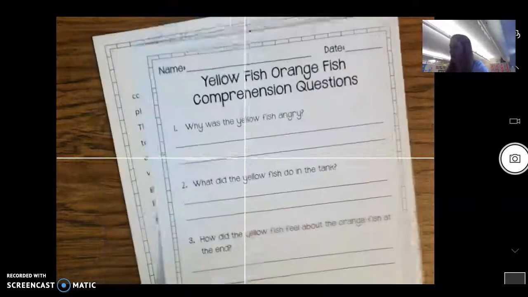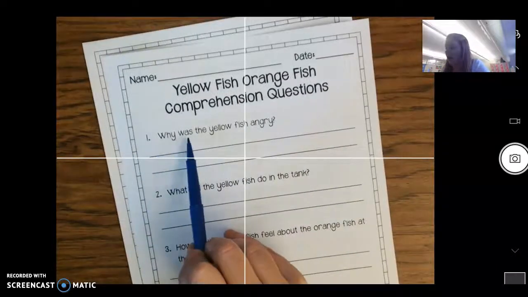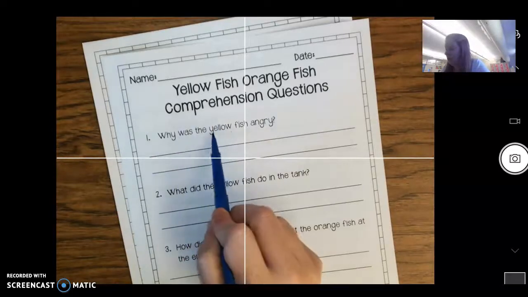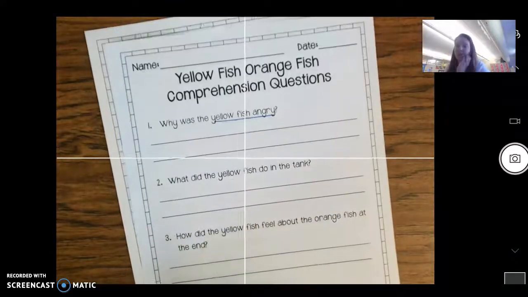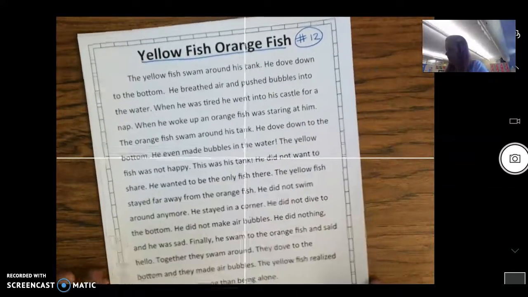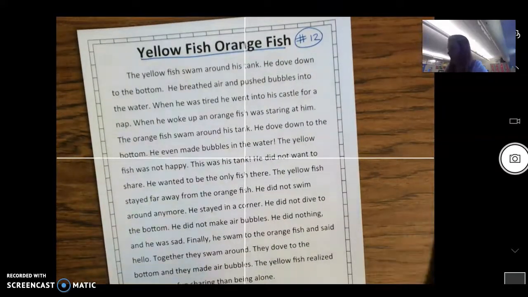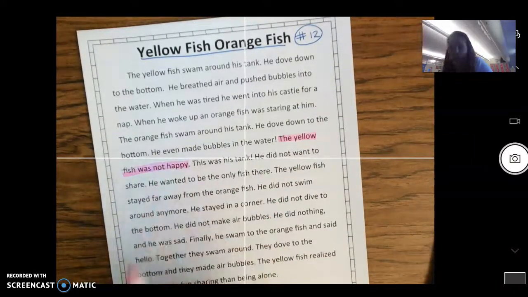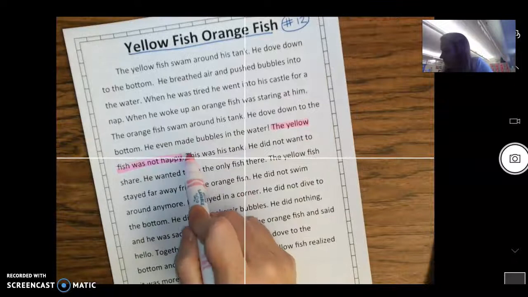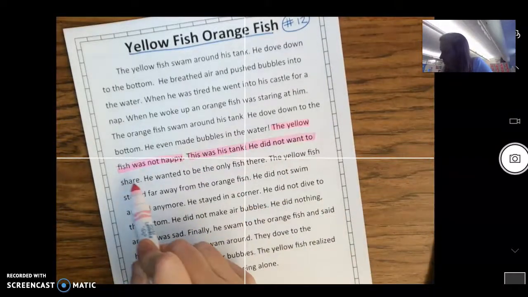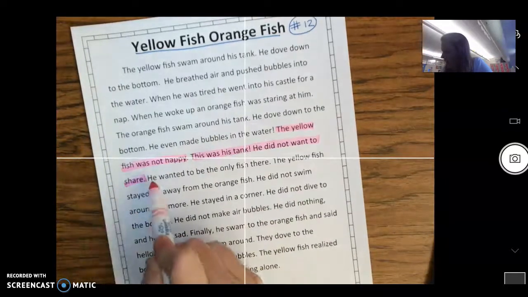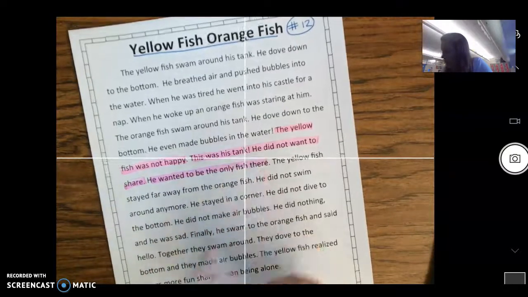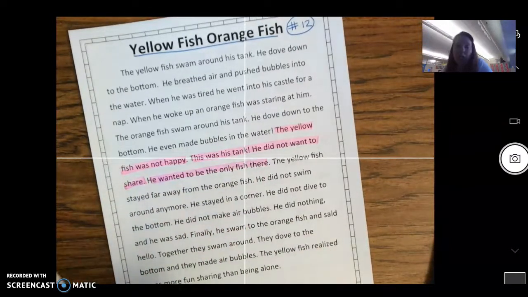So question number 1 says, why was the yellow fish, that's important, angry? So why was the yellow fish angry? So look right here. The yellow fish was not what? Happy. This was his tank. He did not want to what? Share. He wanted to be the only fish there.